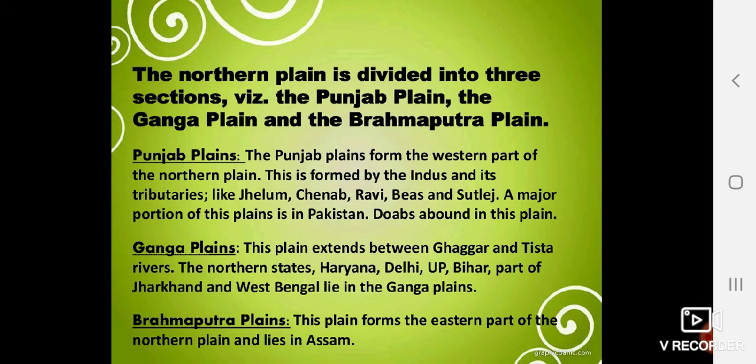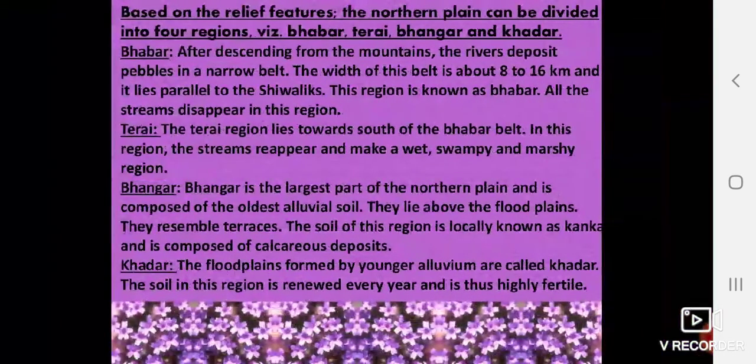The last, third type is the Brahmaputra plain. The plain forms the eastern part of the northern plain and lies in Assam. So the area in Assam formed by the depositional work of the Brahmaputra river is known as the Brahmaputra plain.